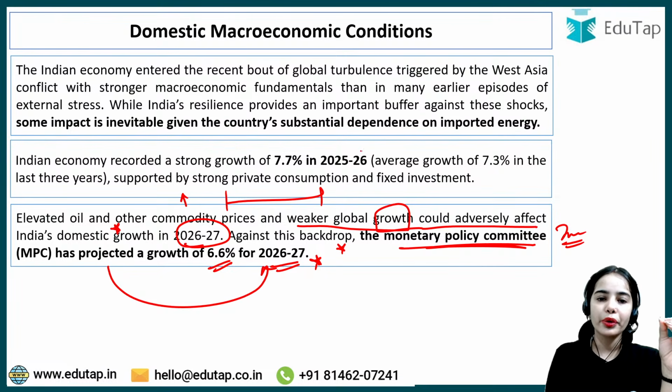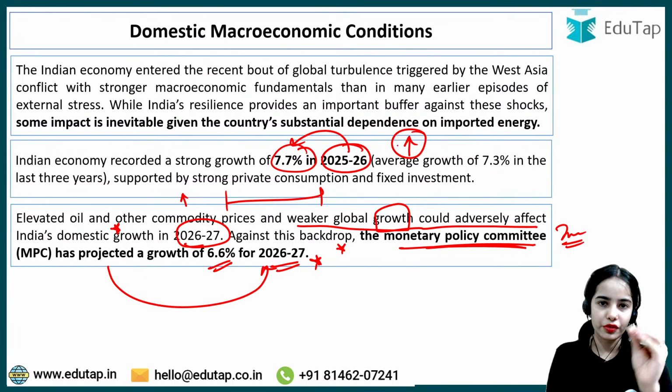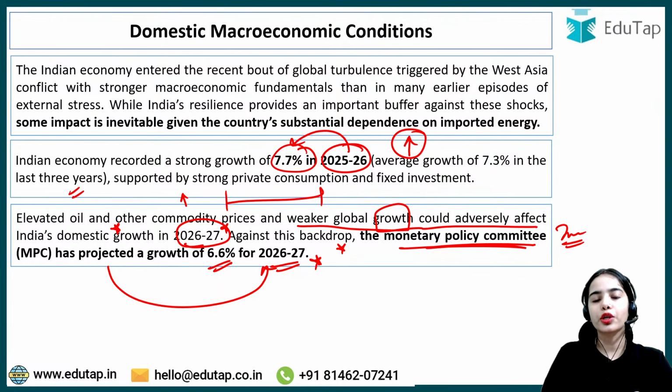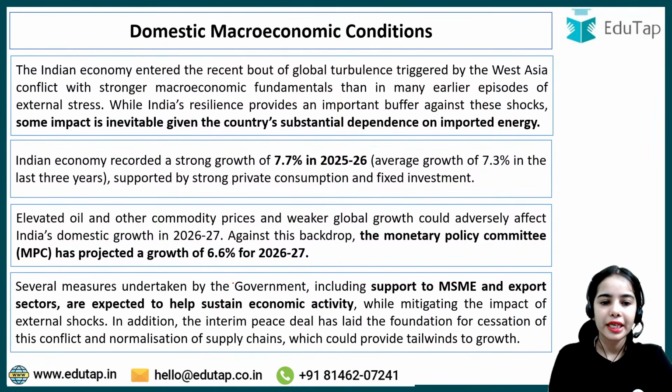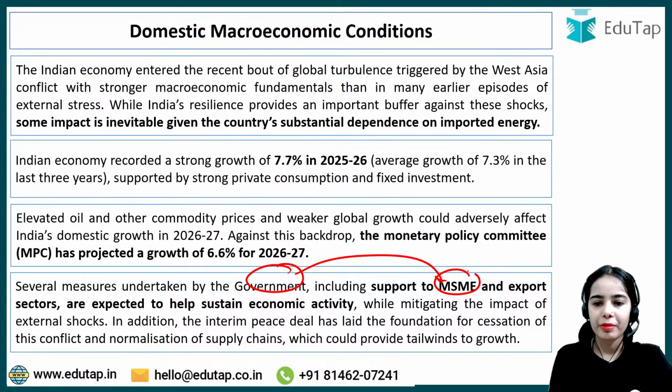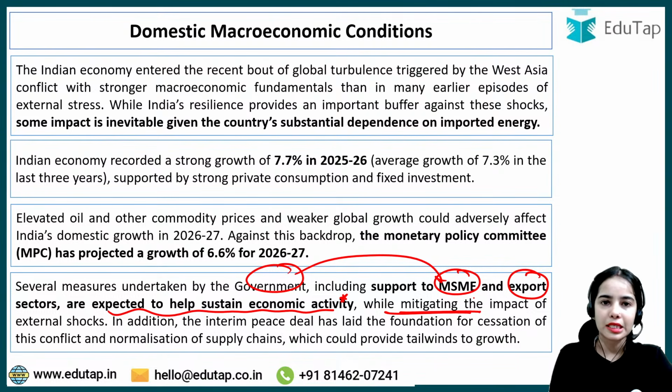Okay, so for 2025-26, the growth rate was 7.7%, which is higher than the average growth of 7.3% in the last 3 years. Now for 2026-27, it is expected that the growth rate will be 6.6%. Okay, so this is the projection by the MPC. Several steps undertaken by the government, including support to MSME and export sectors, are expected to help sustain economic activity while reducing the impact of the external shocks.